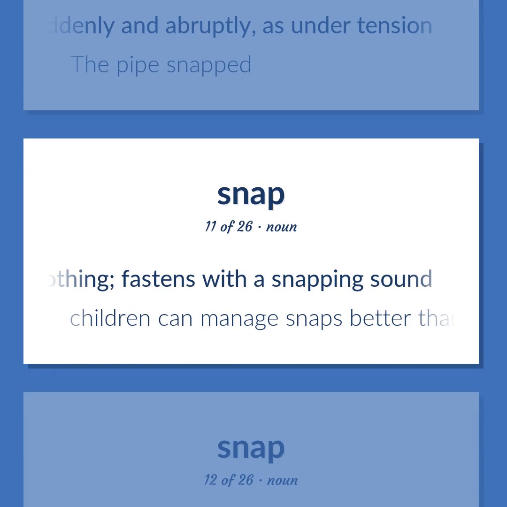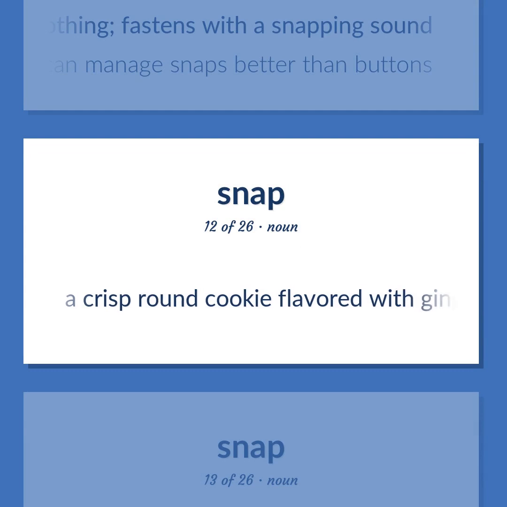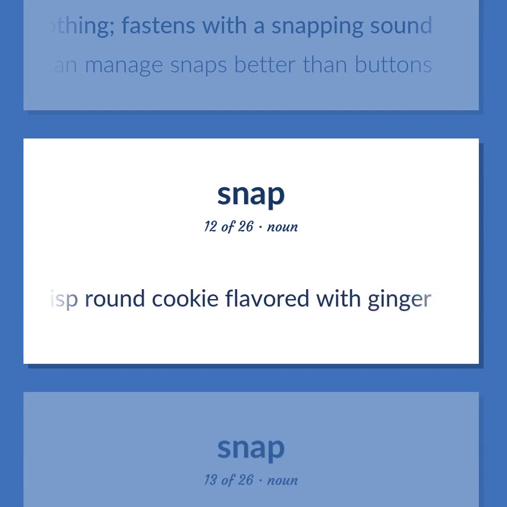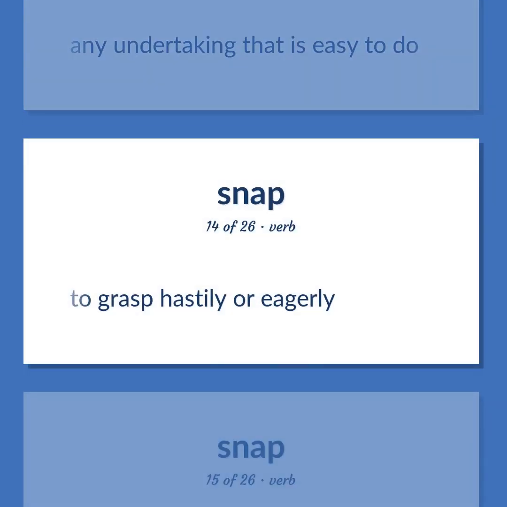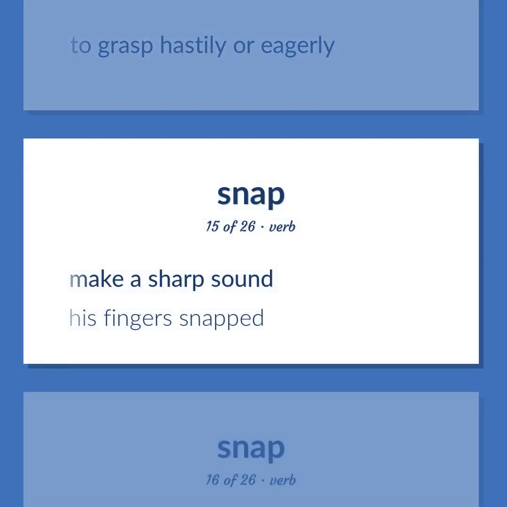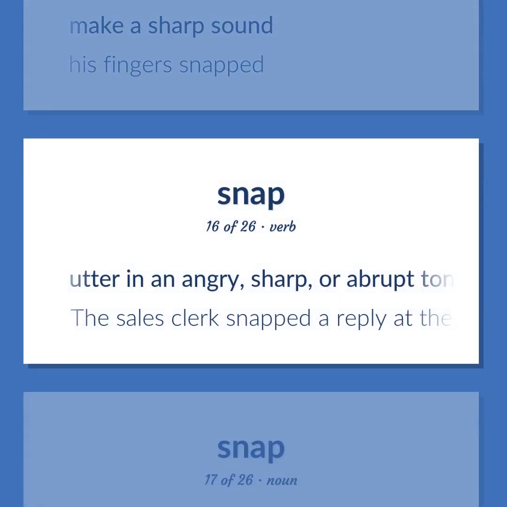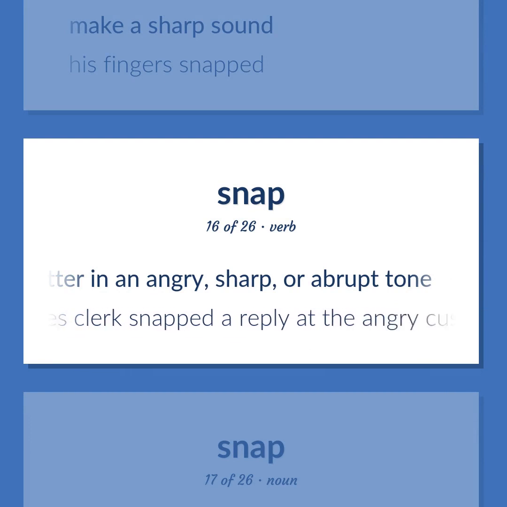Children can manage snaps better than buttons. A crisp round cookie flavored with ginger. Any undertaking that is easy to do. To grasp hastily or eagerly. Make a sharp sound. His fingers snapped. Utter in an angry, sharp, or abrupt tone. The sales clerk snapped a reply at the angry customer.